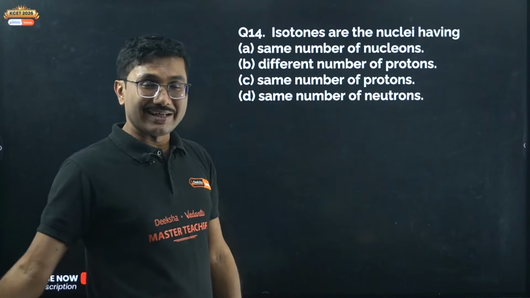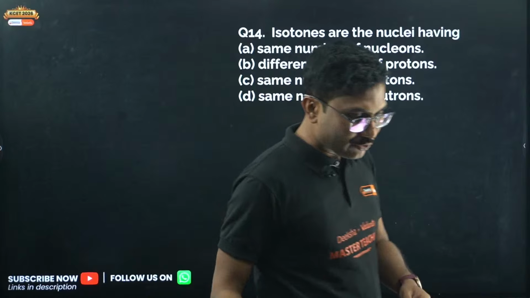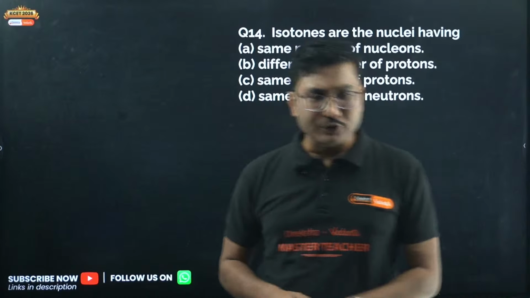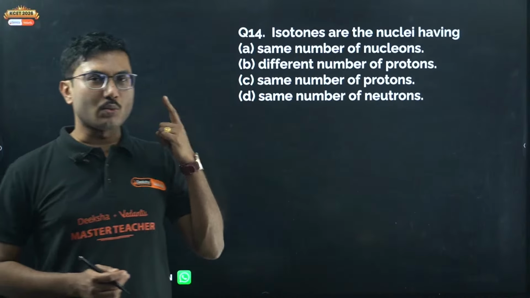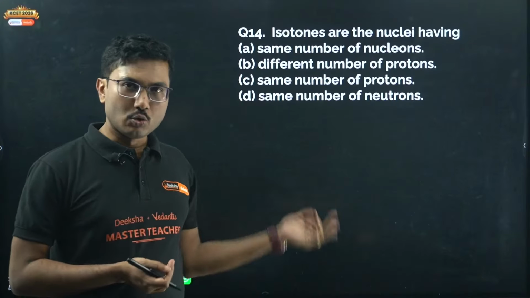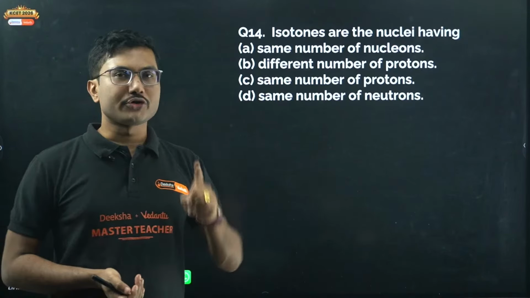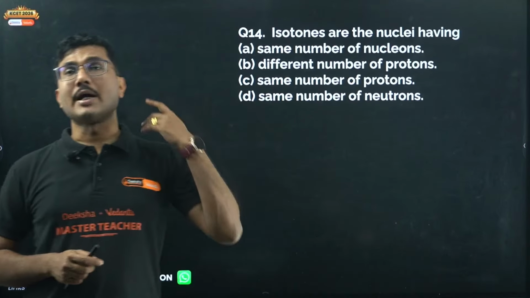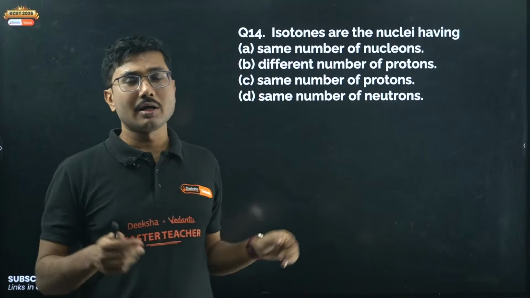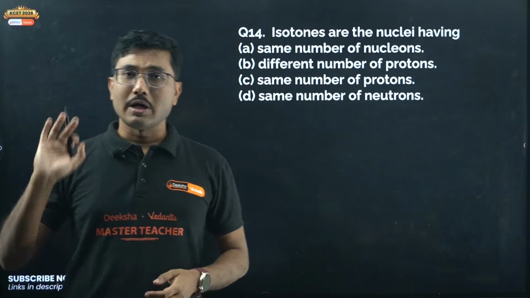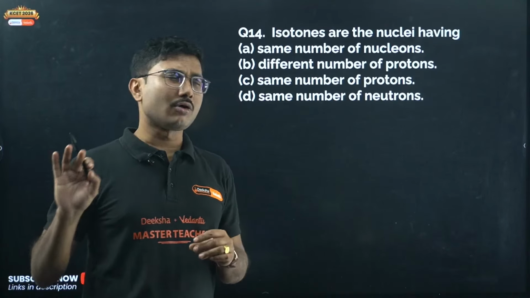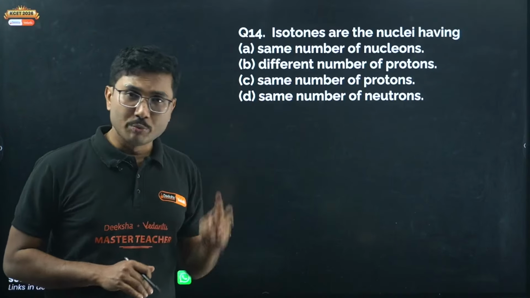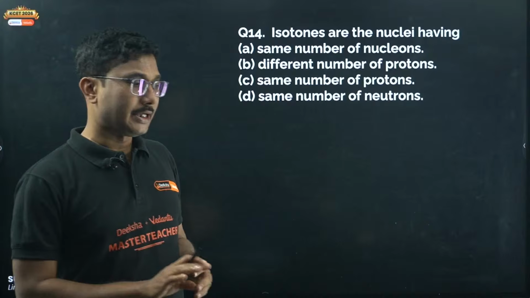Isotones are the nuclei having the same number of neutrons. Very common in chemistry, you have studied in chemistry. Sir, is it necessary to attempt extra questions in the final exam? If possible, yes. If possible, at least one extra question in each section, 2 marker section, 3 marker section. If possible, 1 extra numerical. That is my recommendation. Derivations, you can skip. Some toppers get a lot of time, they practice a lot, they study a lot, they get time to write 1 extra derivation also, but 5 marker derivation is not required, but an extra 2 marker, an extra 3 marker, and an extra numerical if possible. That is my recommendation.